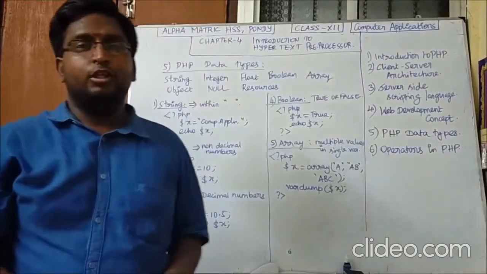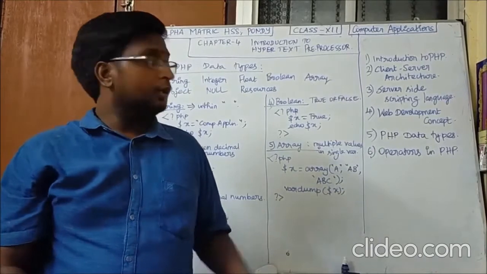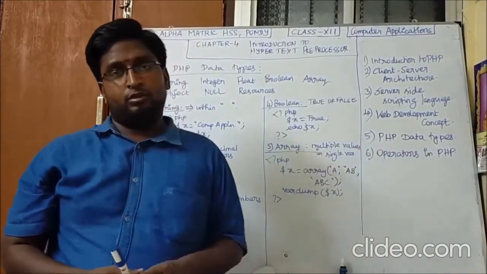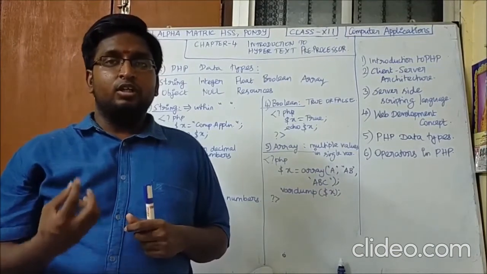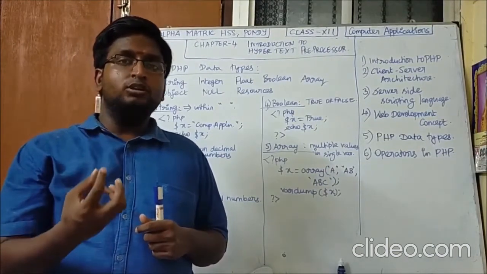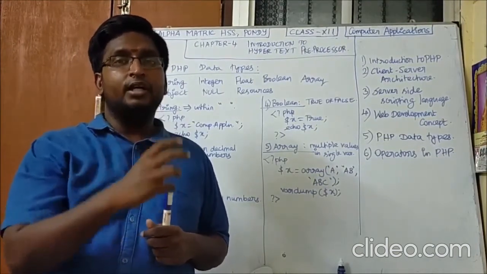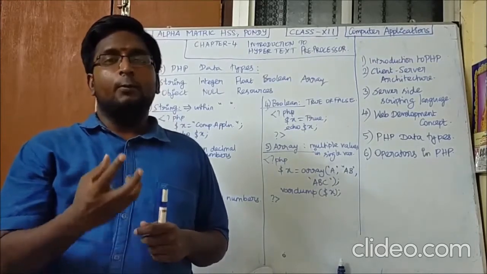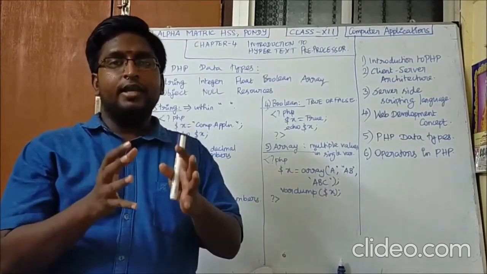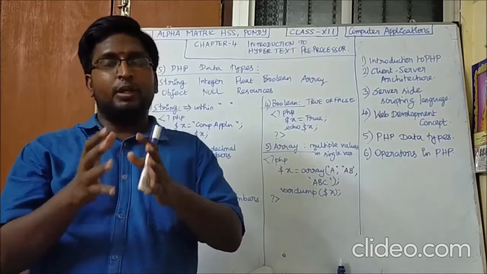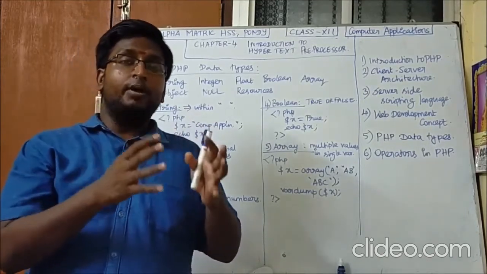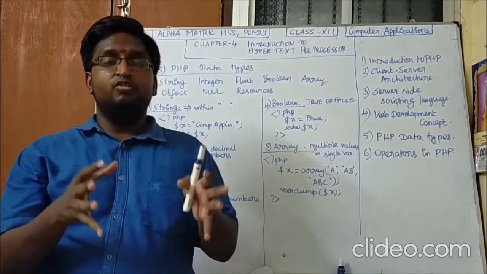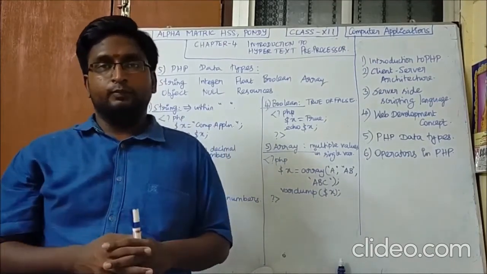Good morning, students. Today we are going to see the next topic, PHP data types. A data type is nothing but what conveys the information about the type of the data to the compiler. Based on the data type, the compiler will allocate memory spaces for the variable.